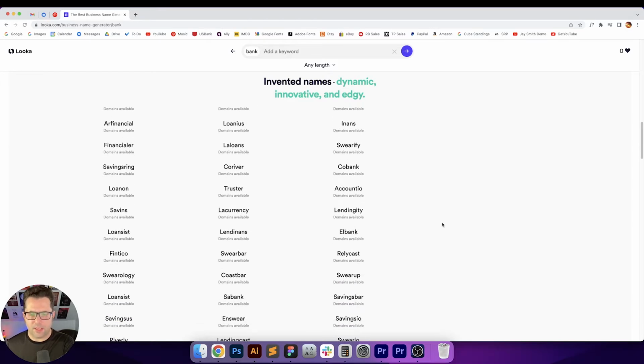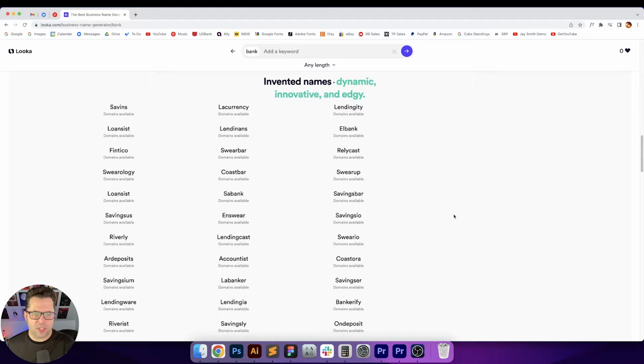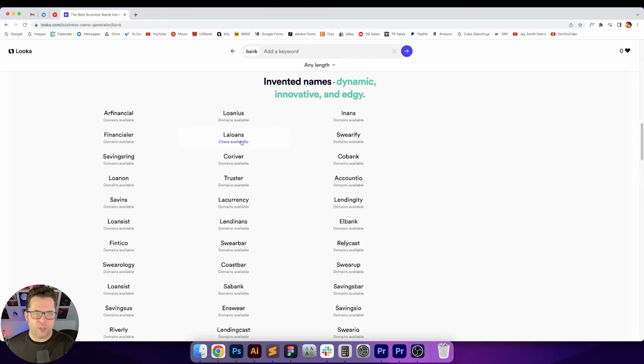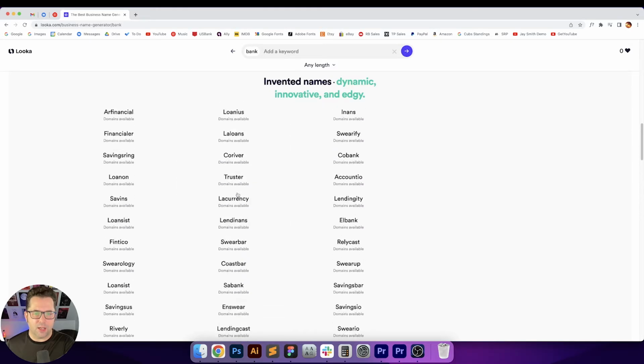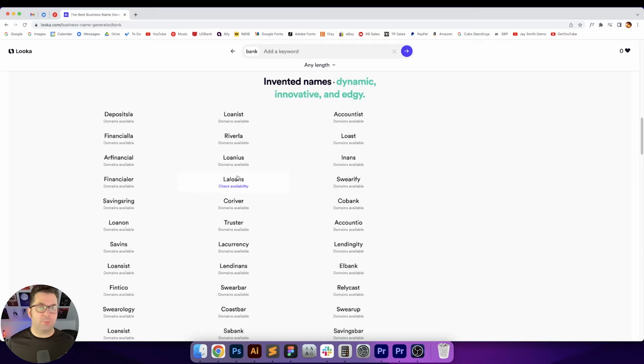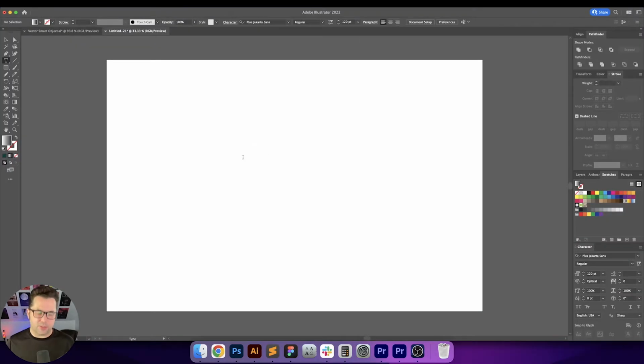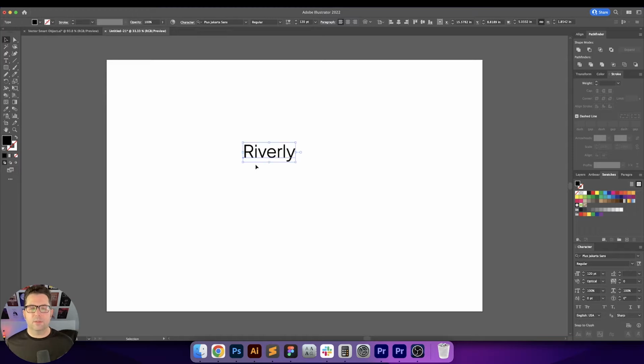What if we combined two of them? I'm going to cheat just a little bit. I like the River Law, but instead of the law, why don't we just do Lee? So River Lee. So Riverly. So I'm going to go with that. And so let's just go into Illustrator and throw some ideas around. So that's pretty cool. I like just the word.